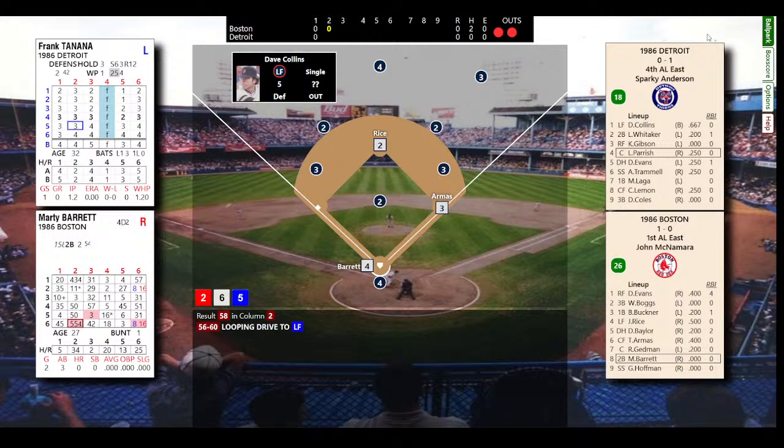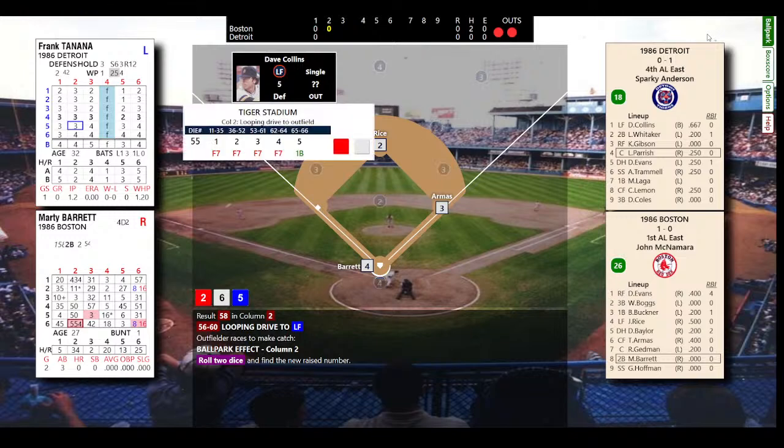There's a little looper to left field. See if it drops in. It should score Rice if it drops in. It does not drop in. Collins is there, and that will end the top of the second. No runs, 2 hits, and 2 left on.